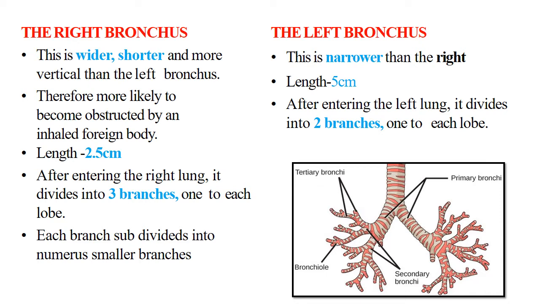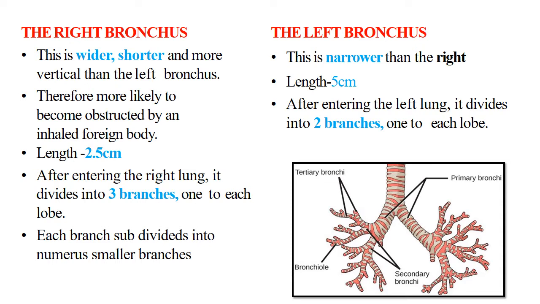Now we will see in detail the right bronchus and the left bronchus. You can see in the figure there is a difference between them. First, the right bronchus is wider than the left bronchus. It is shorter and more vertical than the left bronchus. Therefore it is more likely to become obstructed by any inhaled foreign body. The length is 2.5 centimeter.